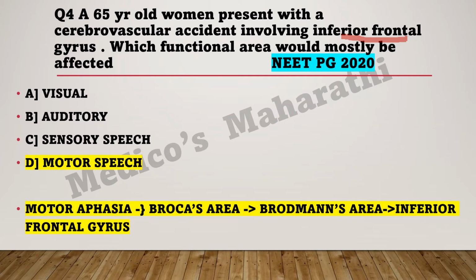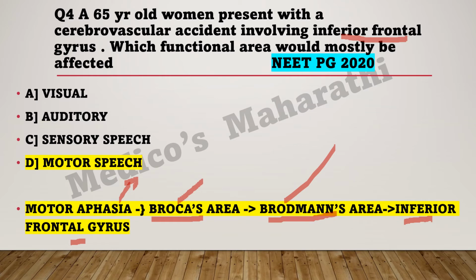Okay, it will affect. So motor aphasia: this disorder, this kind of lesion, is found in Broca's area, and Broca's area is related to the Brodmann area. And where can we see this Brodmann area? We can see it in the inferior frontal gyrus. So if the inferior frontal gyrus is affected, it means the Brodmann area is affected, and if the Brodmann area is affected, the main area known for speech, that is Broca's area, is affected.